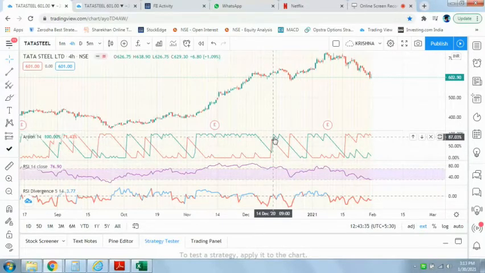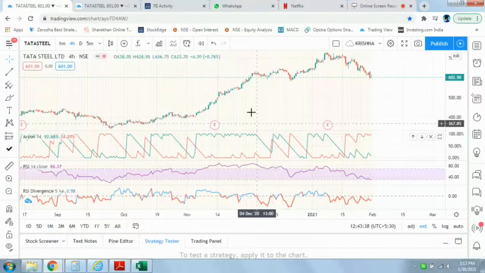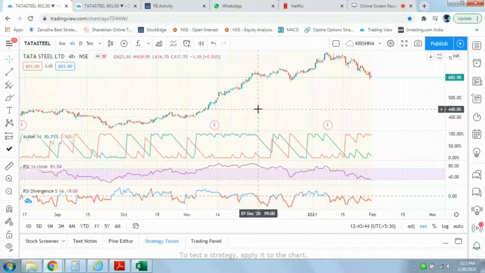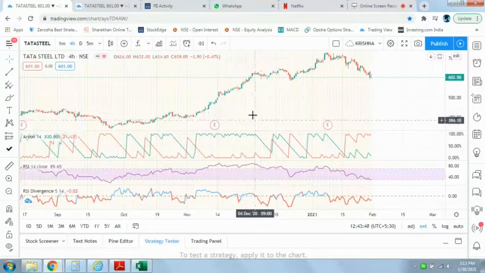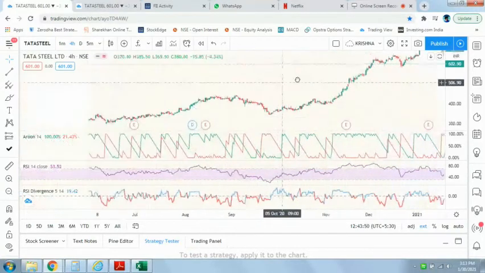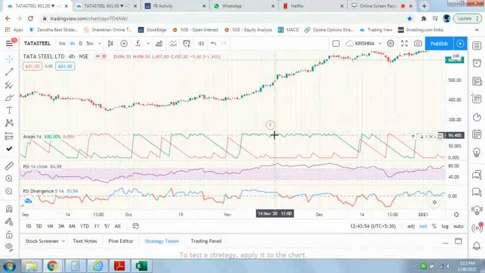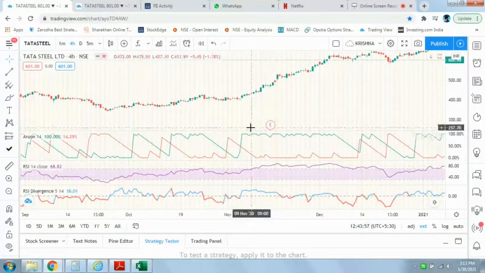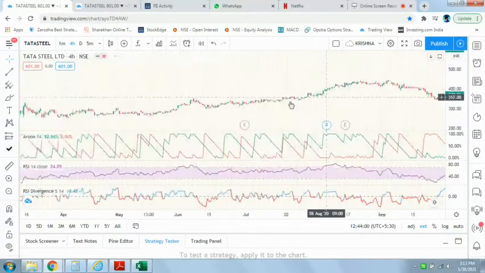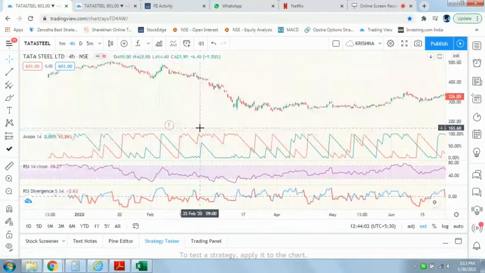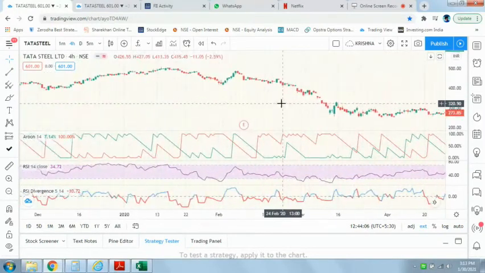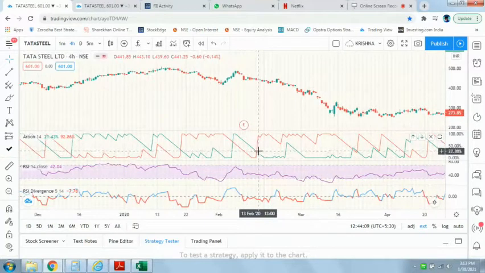The same thing goes when some stock is in a downtrend: in that case the bullish line will be on the downside and the bearish line will be on the upper side. I can show you some example. You see here the red line crossed the green line, right? And it was 100% bearish. You see what happened to the price? The price was continuously dropping, keep on dropping, and here it is getting consolidated.